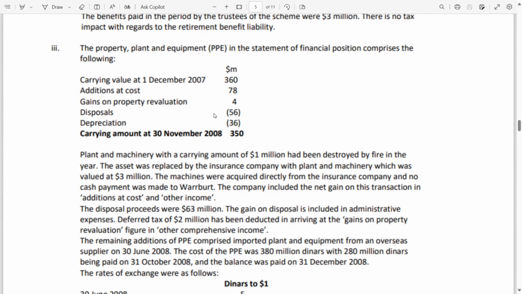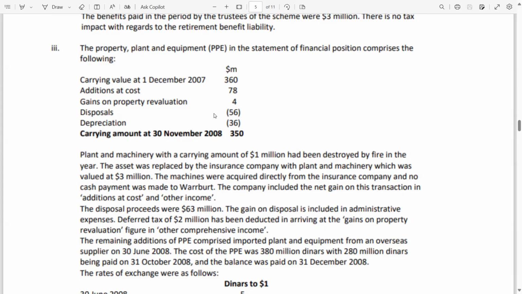The old PPE which was destroyed has a value of 1 million. The insurance company provides a replacement PPE with a value of 3 million. So the net value of the PPE is 2 million. Why 2 million? Because the replacement PPE's value is 3 million and the old PPE's value is 1 million. So the net balance is 2 million.